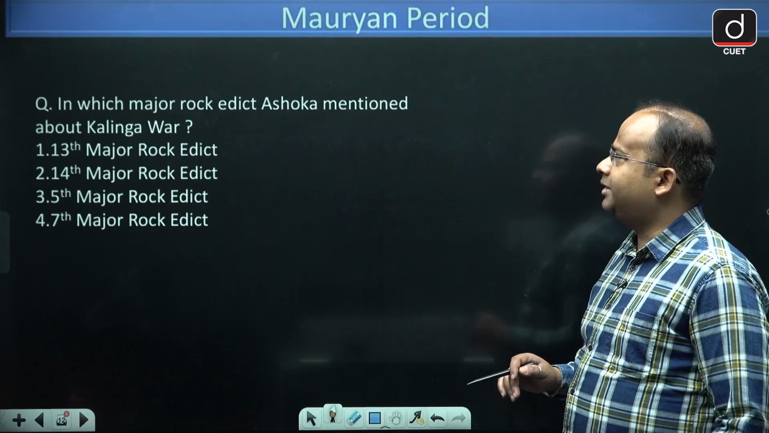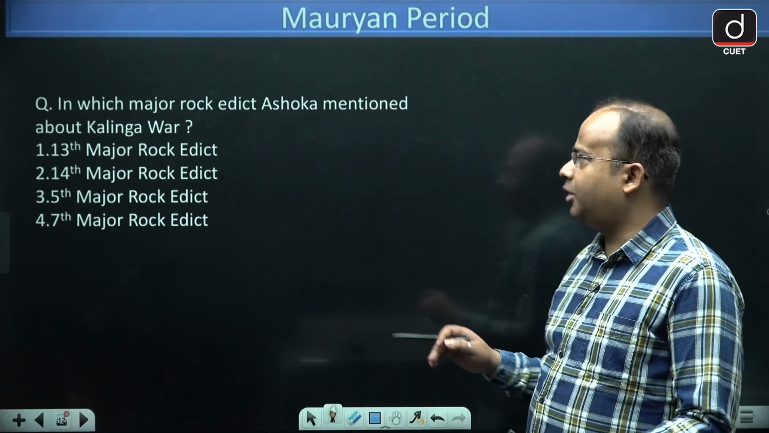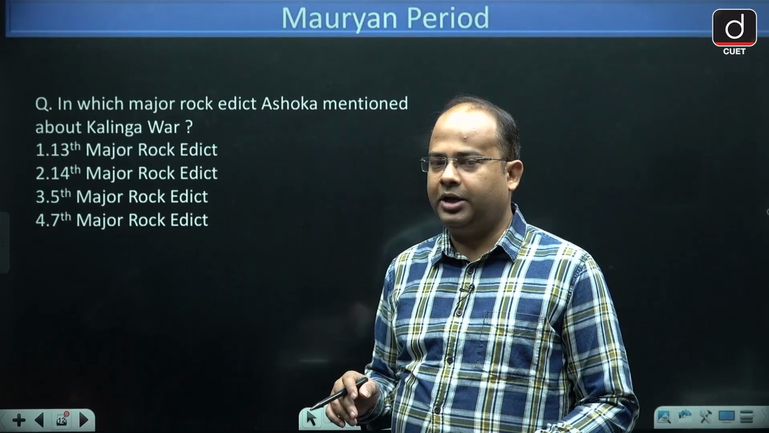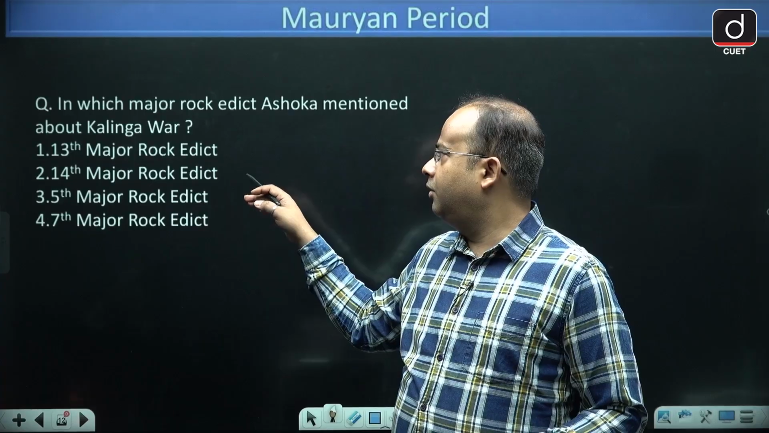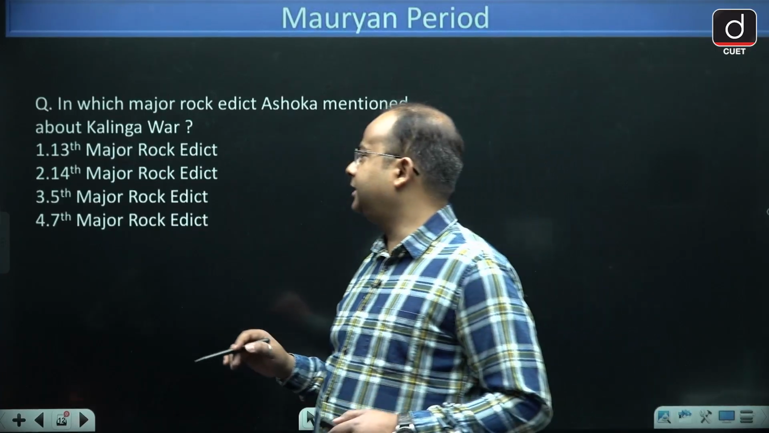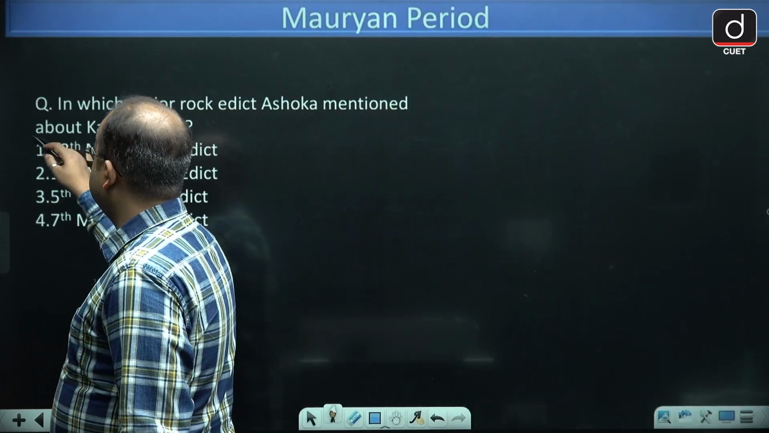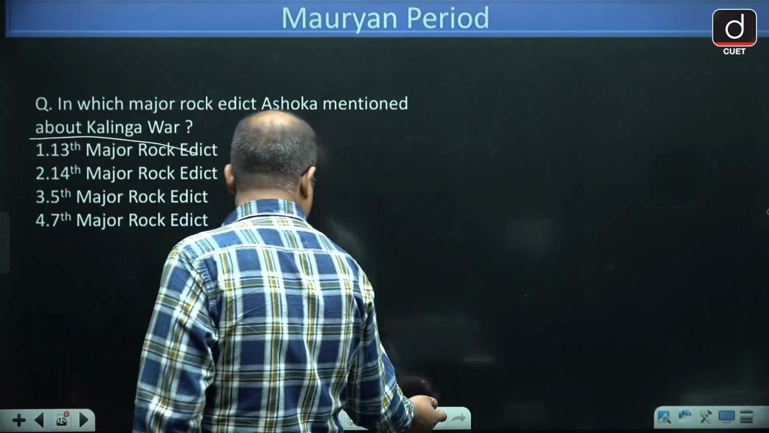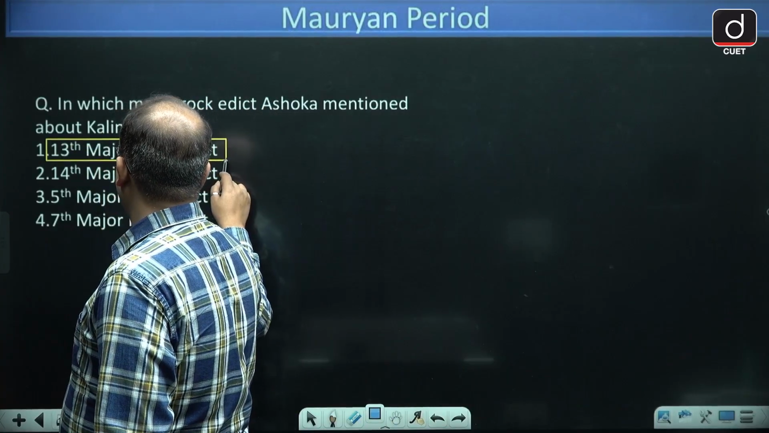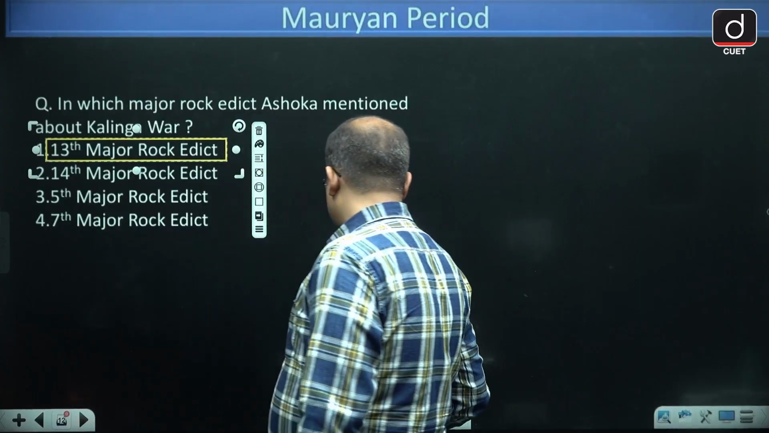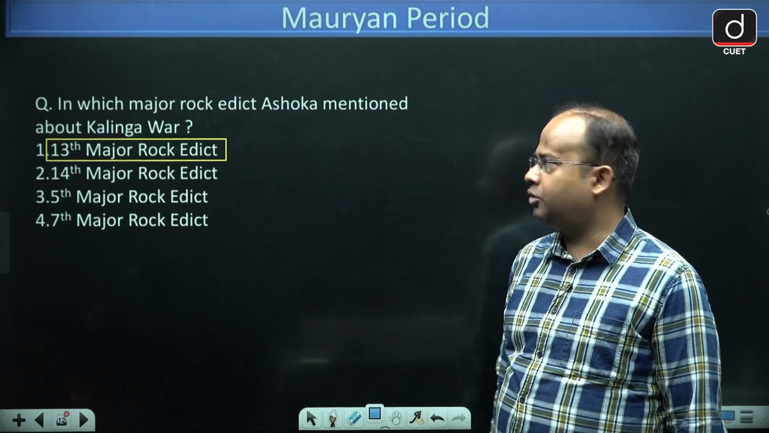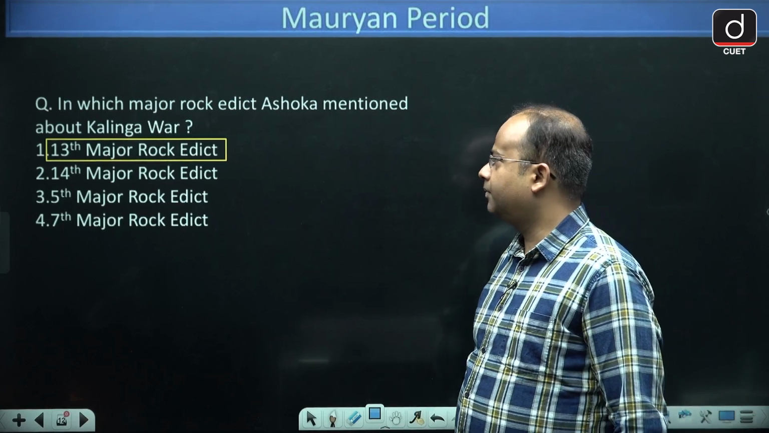Next we have: which major rock edict of Ashok mentions the Kalinga war? 13th major rock edict, 14th, 5th or 7th? The major rock edict that mentions the Kalinga war is the 13th major rock edict. I hope it is clear. The 13th major rock edict is the correct answer.